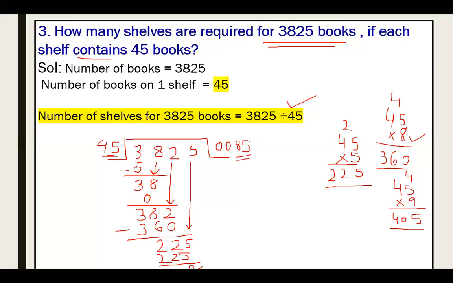So how many shelves do we require to place 3825 books? We want 85 shelves. So the answer you have to write is, you need 85 shelves to place 3825 books, right? This is the solution of the given problem. This was all about the division sum. Practice the questions, try it hard, and you will get there. Thank you so much.